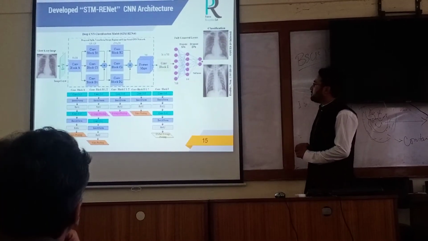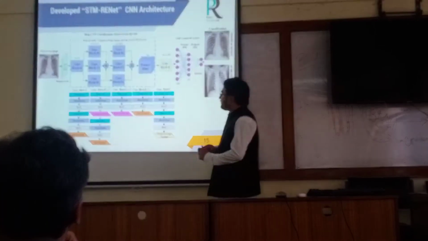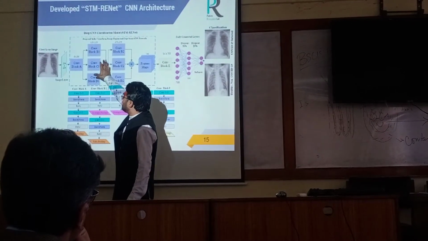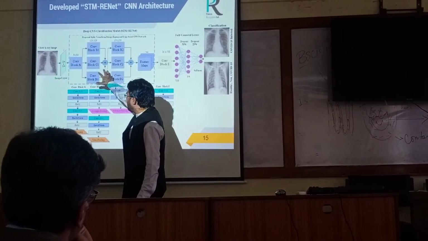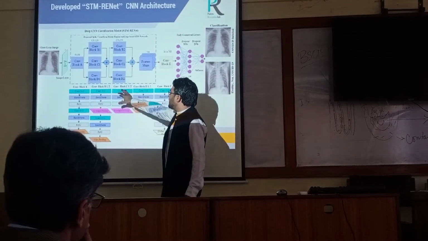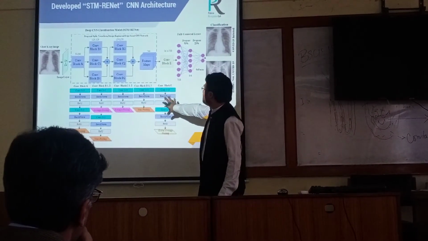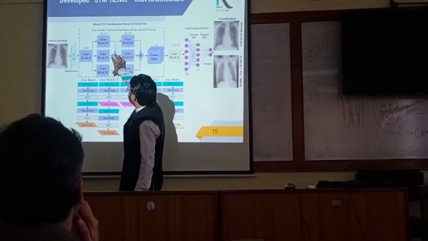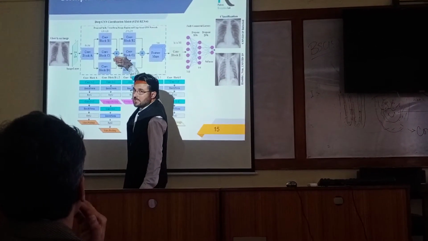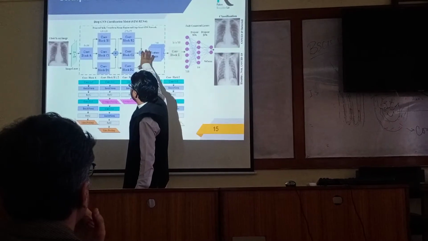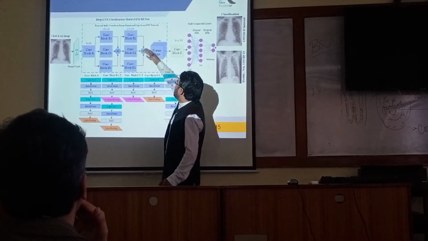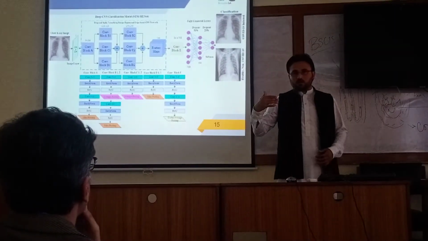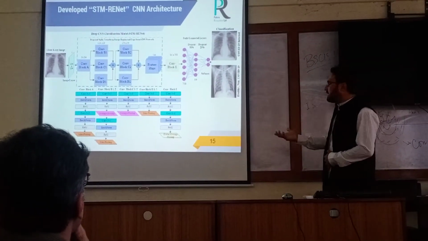This is the full block diagram of the proposed architecture. These are the blocks that we split, and we incorporate the concept of region and edge-based features, and the details of all these. Each block is available in these layers. And whenever we perform split transform, we then merge these channels, then provide them to the second blocks and merge these channels, and then provide some encoder blocks and segregate the COVID infected versus healthy or non-COVID.